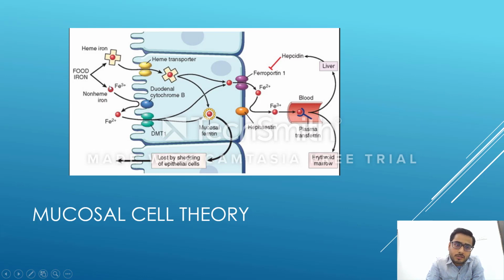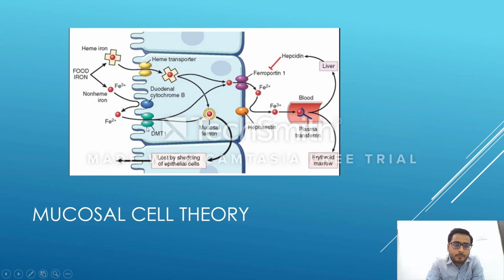This reduces the Fe3+, which was found in our food as non-heme iron, to Fe2+, an easier form for getting absorbed. Now that duodenal cytochrome B reductase has reduced Fe3+ to Fe2+, the Fe2+ has to go inside this mucosal cell. This is a mucosal cell, and this is the port, that is the transporter.